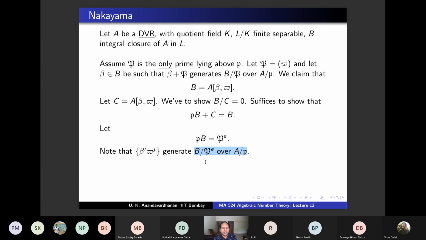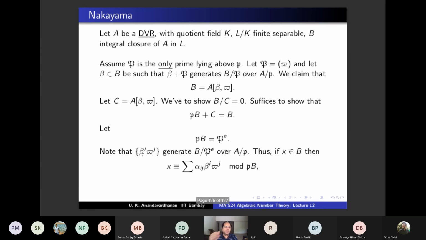So under that, beta^i pi^j will generate this vector space as i and j vary. Okay. So that means any x in B can be written as follows: consider x plus P^E, and that can be expanded over A/P using these things. So any x can be written as a summation of alpha_ij beta^i pi^j modulo PB.